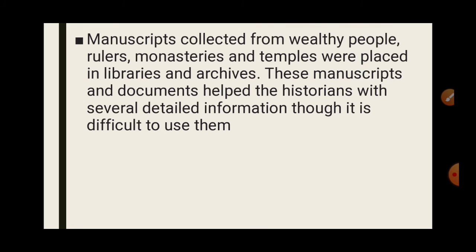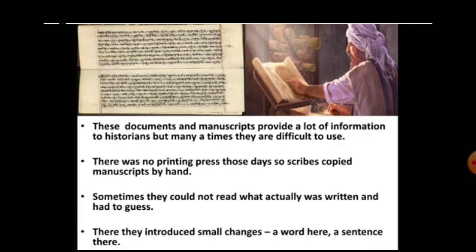Manuscripts collected from wealthy people, rulers, monasteries and temples were placed in libraries and archives. These manuscripts and documents help historians with several kinds of detailed information, though it is difficult to use them. So manuscripts were kept in libraries and archives so that, in case of any need for detailed information, historians can use them.